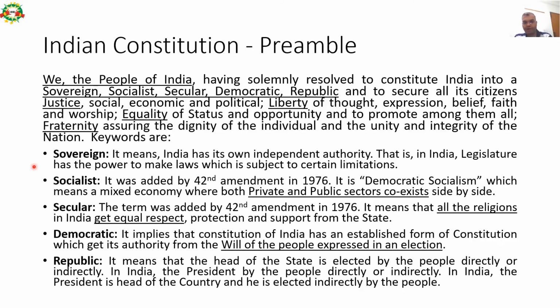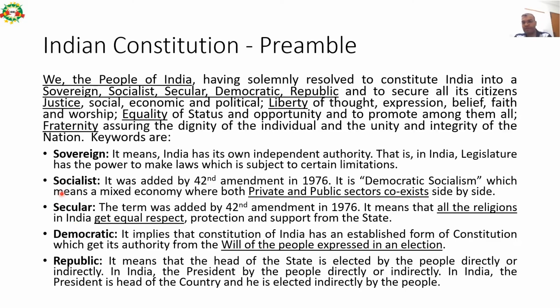First keyword is sovereign. It means that India has its own independent authority. That is, in India, the legislature has the power to make laws, which is subject to certain limitations. Then the second keyword is socialist, which was added by the 42nd amendment in 1976. Please remember this word also. The socialist and secular, these 2 words were added in 1976 in the Constitution by way of the 42nd amendment.